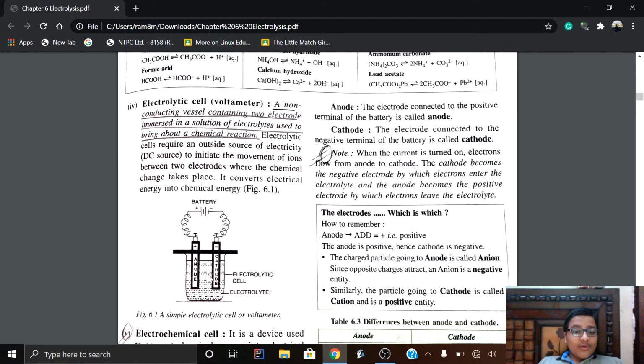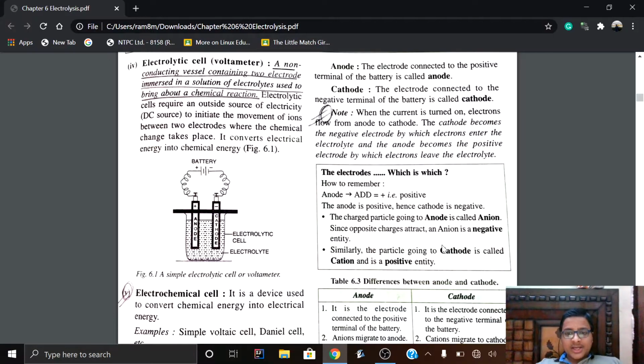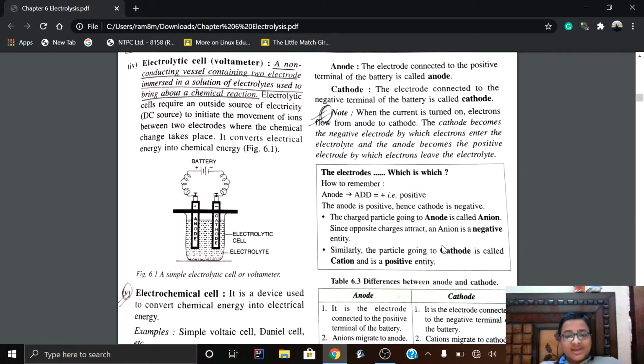So the electrons flow from this anode through this wire and then they come to the cathode. That's why the cathode becomes a negatively charged electrode, and due to the movement of electrons from anode to cathode, there is an absence of electrons in the anode, so it becomes a positive electrode. Now we can make our own ways to remember this. Some people make other things, but in the book mentioned here, it is anode, that is, add, plus means positive.